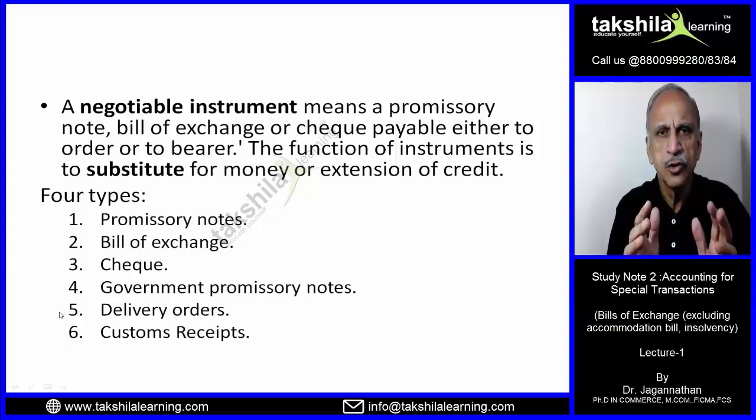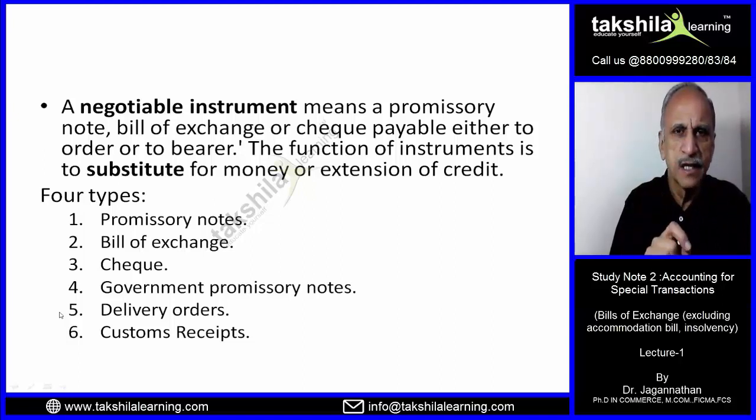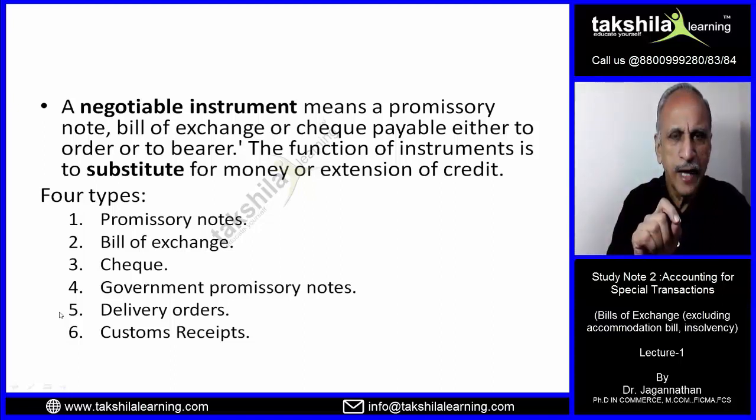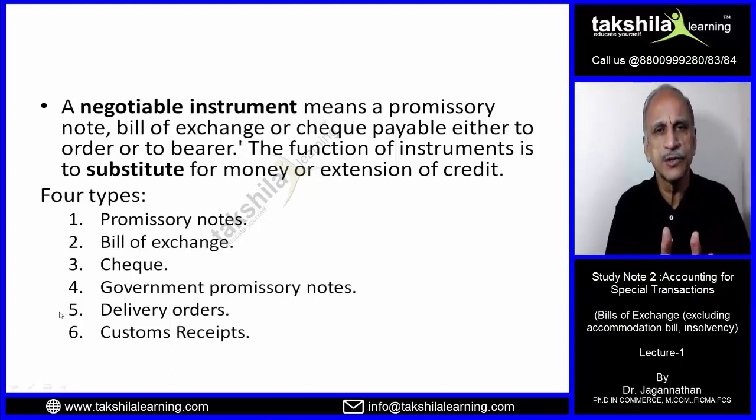Promissory notes are a written document written by a person who agrees to pay a certain amount of money sometime in the future. Suppose I am the drawer of the promissory note. Drawer means the person who writes the promissory note. I take a piece of paper and I say I promise to pay X rupees 10 lakhs, after 3 months from today, to X or his order or the bearer. Right? Then I sign it. I put the proper required revenue stamp. Right? I have created a promissory note.